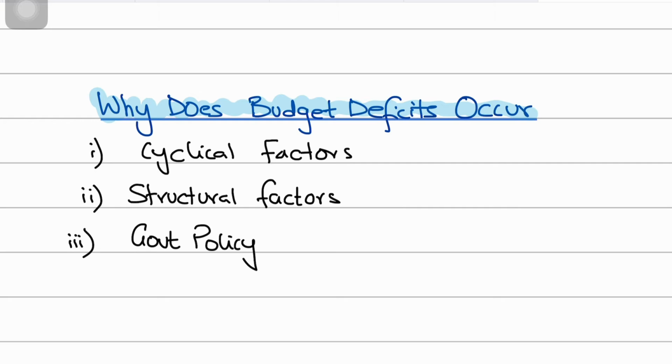Now economic theory divides budget deficits into three causes. That is, there are three factors why they primarily occur. The first is cyclical factors, the second is structural factors, and then they occur due to government policy. Cyclical factors are those factors that will automatically cause a deficit without the government enacting one.